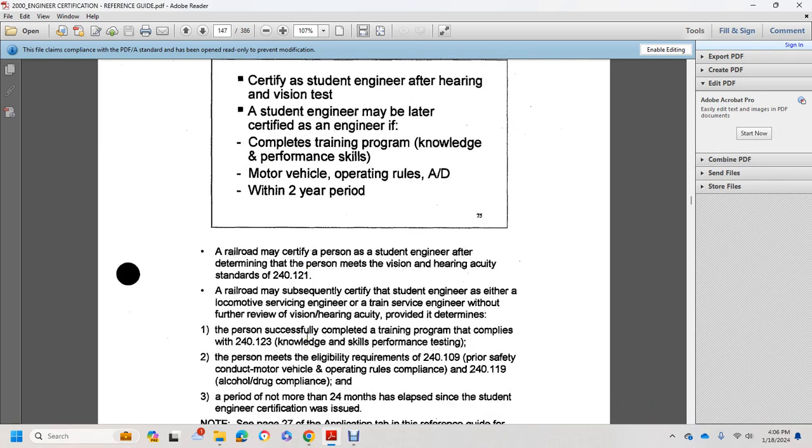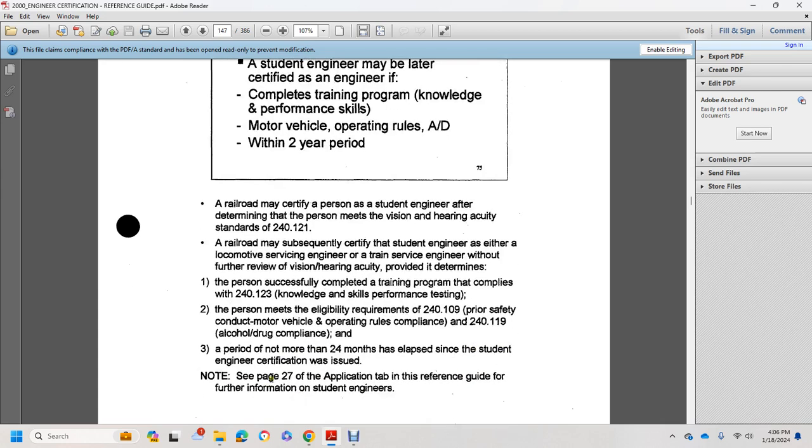A railroad may certify a person as a student engineer after determining that the person meets the vision and hearing acuity standards. Under 240-121, the railroad may subsequently certify the student engineer as either a locomotive servicing engineer or a train servicing engineer, with further review of visual and hearing acuity, provided it determines the person successfully completed the training program that complied with Part 240-123 knowledge and skills performance testing. The person must meet the eligibility requirements of 240-109 prior safety conduct, motor vehicle operating rule compliance under 240-119, and alcohol and drug compliance, and not more than 24 hours may have elapsed since the student engineer certificate was issued.